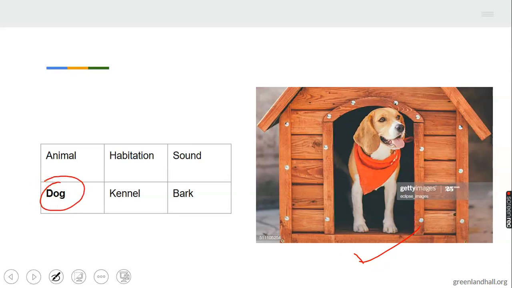Where does a dog live? A dog lives in a kennel. And what is its sound? It barks. A dog barks. You can see it on the screen. You can see the dog. You see this house made for it is called a kennel.